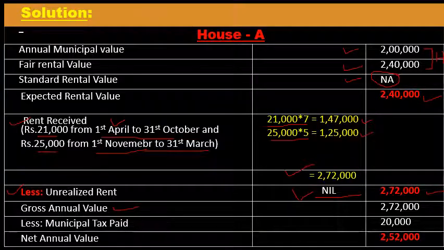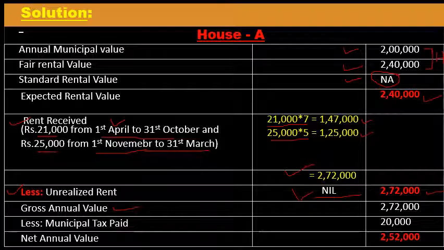So two clauses. The first one is applicable if there is no unrealized rent and vacancy period, and if there is unrealized rent and vacancy period, then the second clause is applicable. In the first clause, we have to compare expected rent with the rent received. In the second clause, there is no comparison. Rent received itself is the gross annual value.